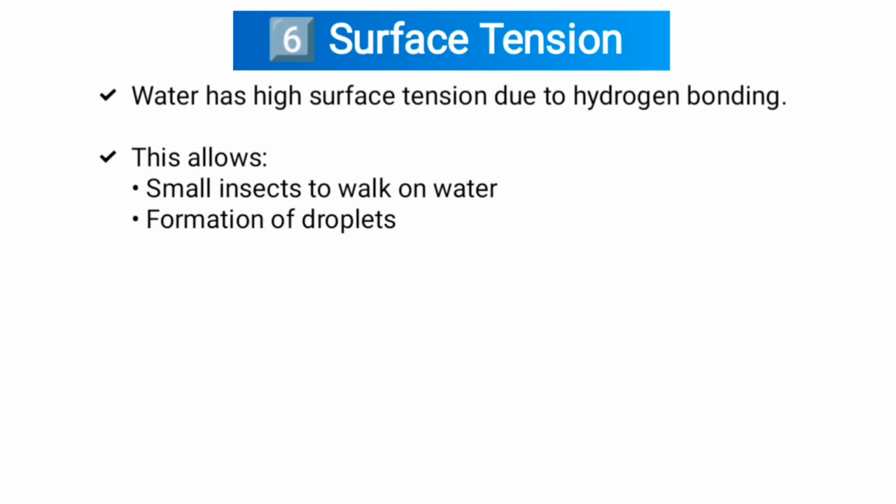Sixth one, surface tension. Water has high surface tension due to hydrogen bonding. This allows small insects to walk on water and the formation of droplets.